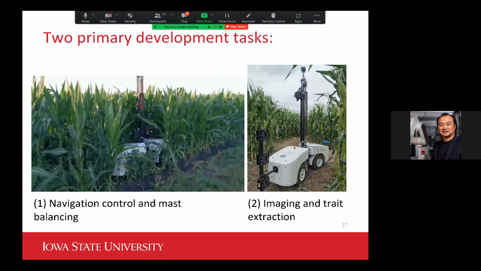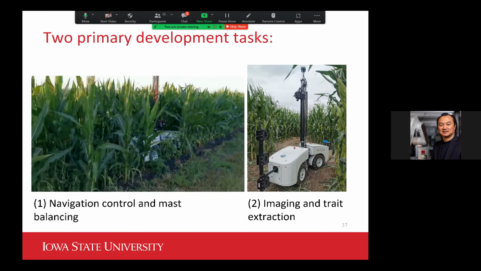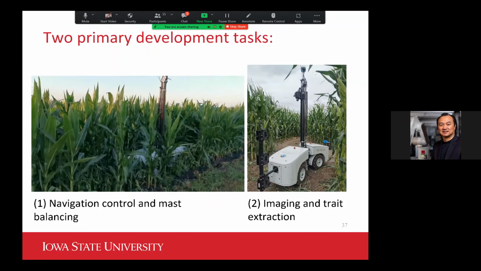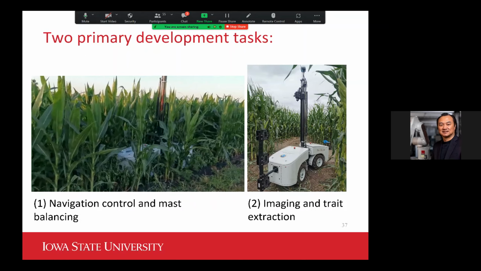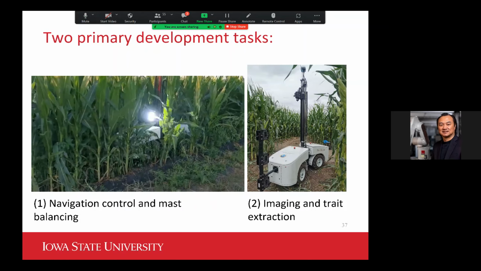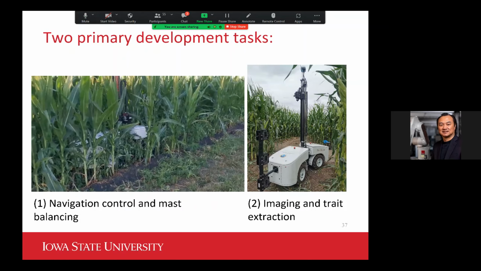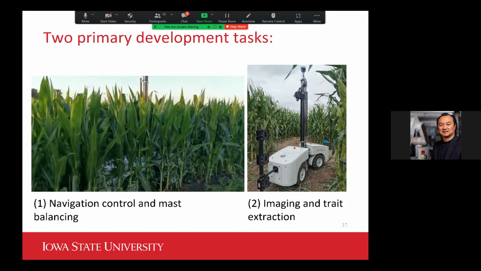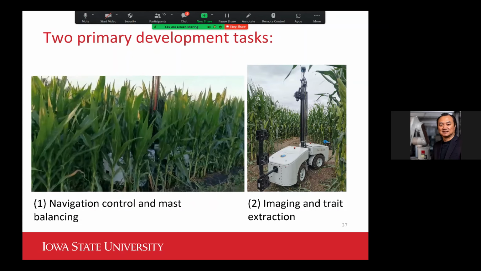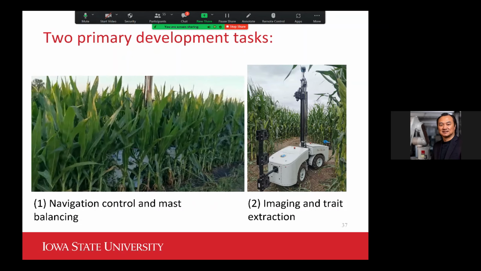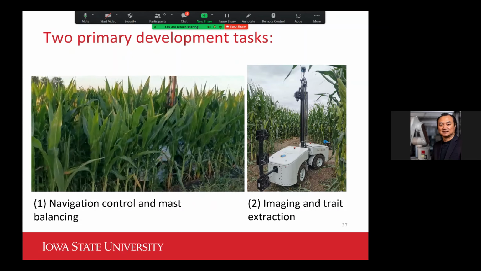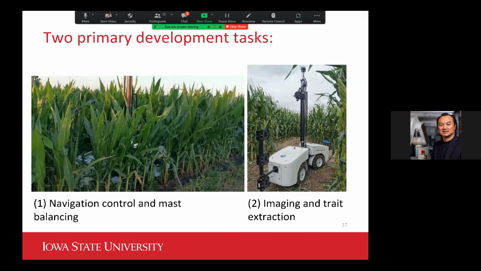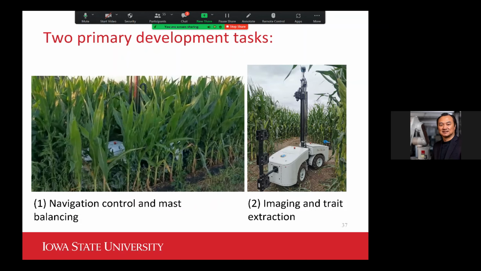When you watch this video, you can see the vibration we still have at the sensor mast. So after we tried our robot last summer, we realized we need to have a better design of the sensor mast, especially in terms of how we can balance it better in the field.